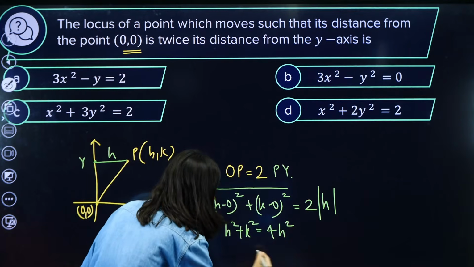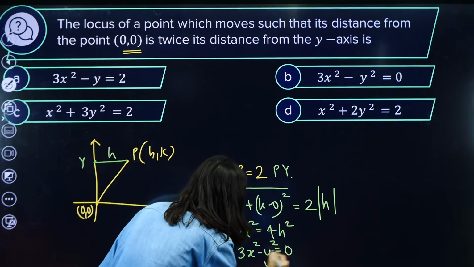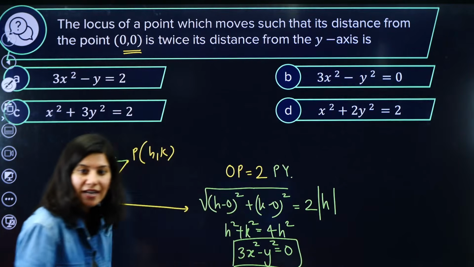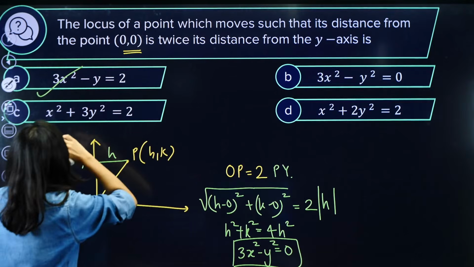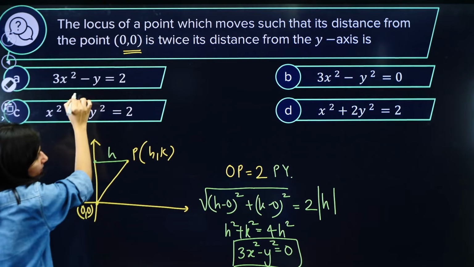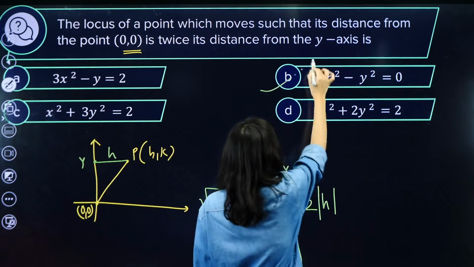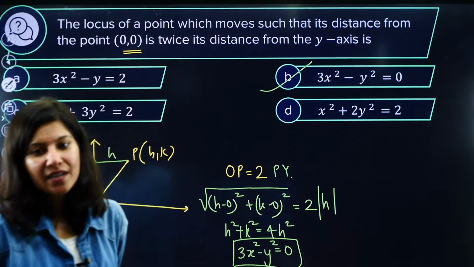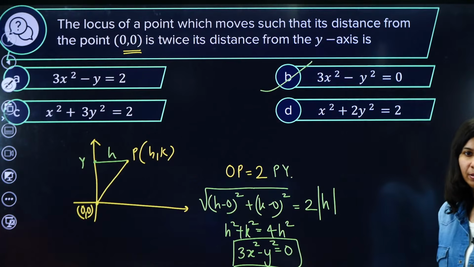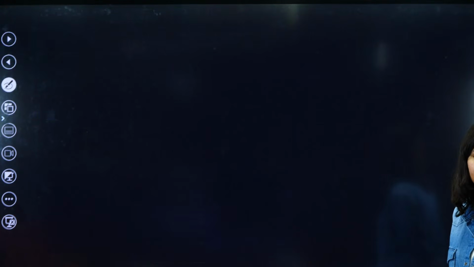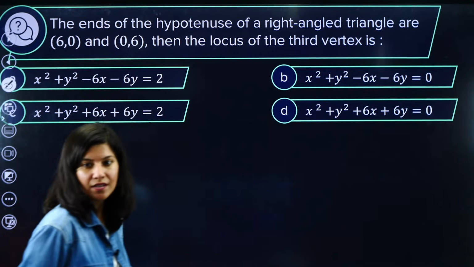So clearly, if you shift everything towards the right hand side, 3x square minus y square equals 0. Already replaced h and k by x and y also. So option B. Yes, B. Indefinite integral, yes, Manikanta, we will do it. Clear? Shall we move on to the next problem, my dear students?